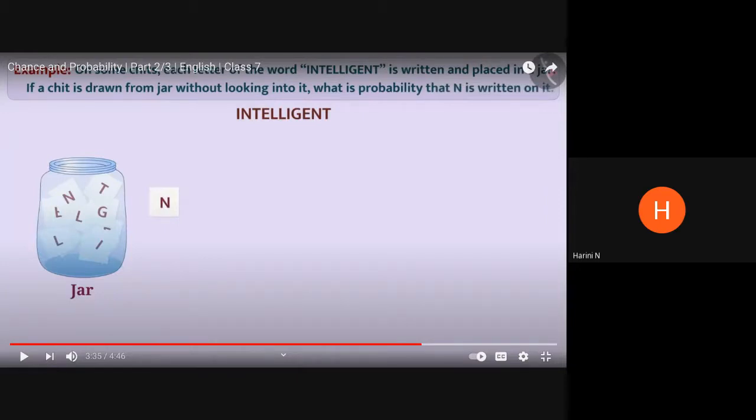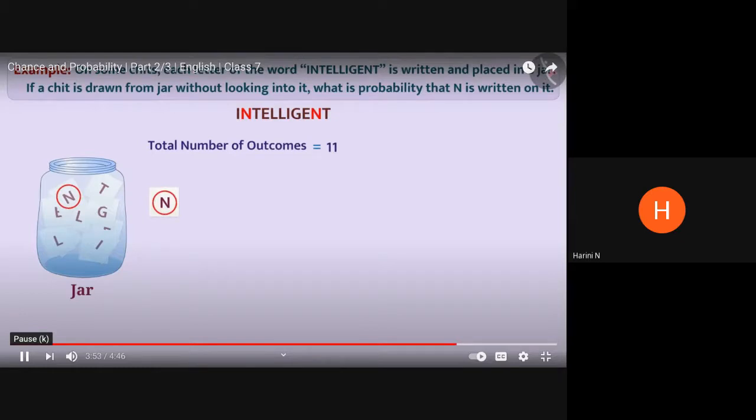So let me proceed in the same way. Intelligent. This word has total 11 letters. That is, the number of chits will be 11. Therefore, total number of outcomes will be 11. This word has 2 Ns, so there will be 2 chits on which N will be written.